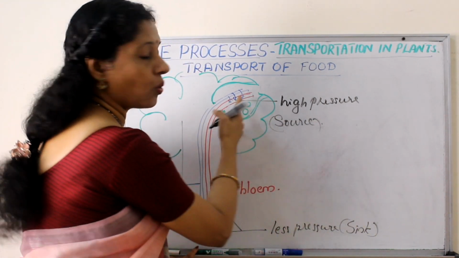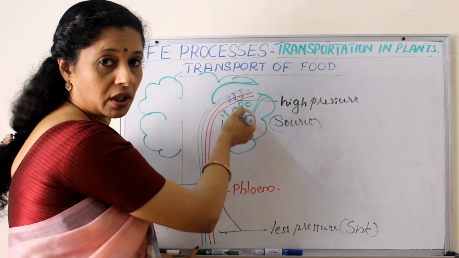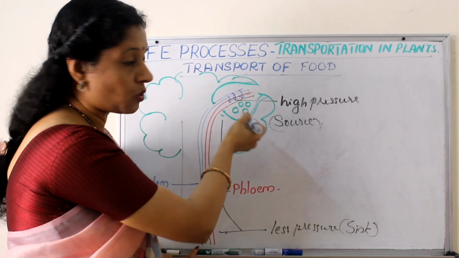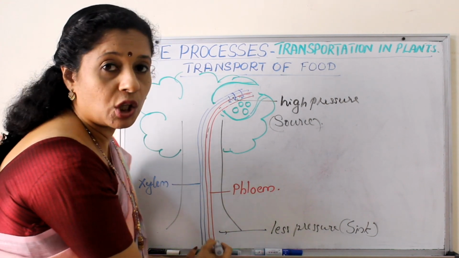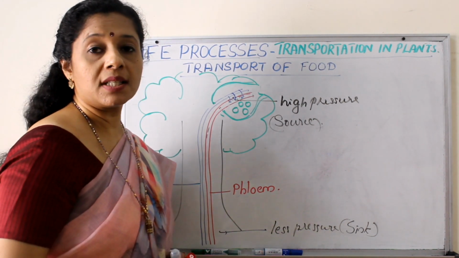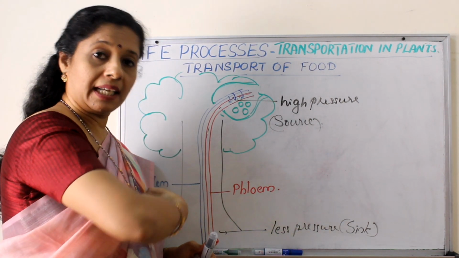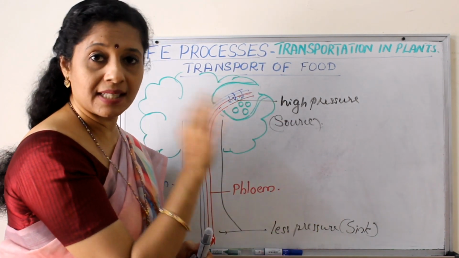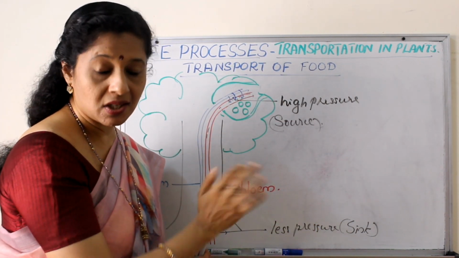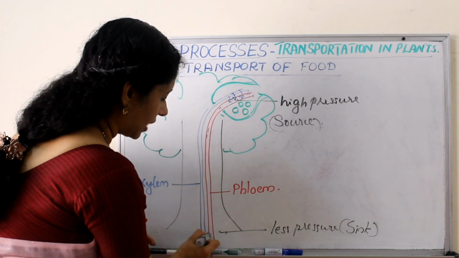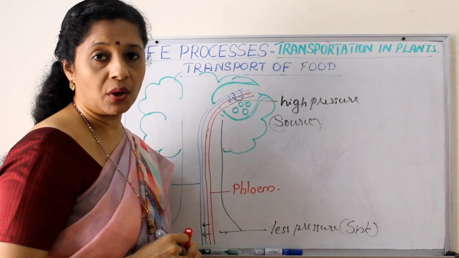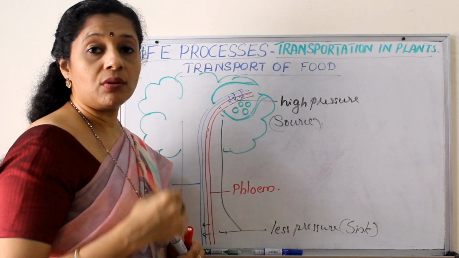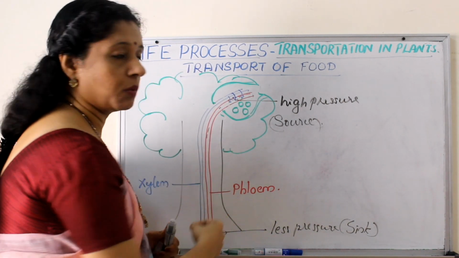Okay. From the source, the food and water together, the dissolved form of sucrose, will now move down through the phloem and reach the roots. On reaching the roots, again the cells will actively take up the sucrose inside the root cells and store it there in the form of starch, whereas water will now go back to xylem. Again the water can go up. Okay, so this is how the conduction is happening downwards.